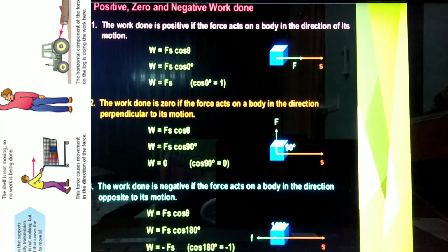The work done is 0 if the force acts on a body in the direction perpendicular to the motion. W equals Fs cos theta, W equals Fs cos 90 degrees. W equals 0 since cos 90 is equal to 0. The work done is negative if the force acts on a body in the direction opposite to its motion. W equals Fs cos theta, that is equal to Fs cos 180 degrees. W equals minus Fs since cos 180 is equal to minus 1.